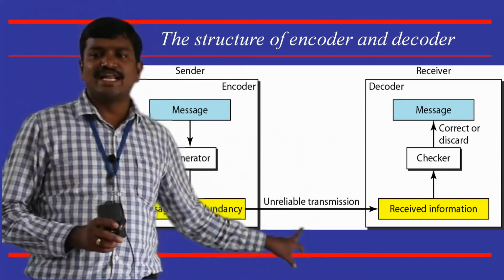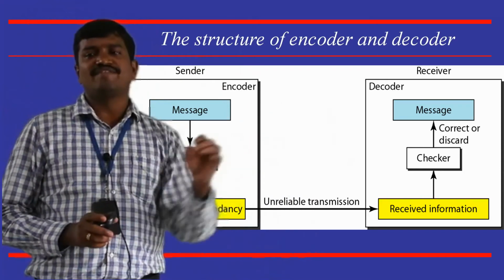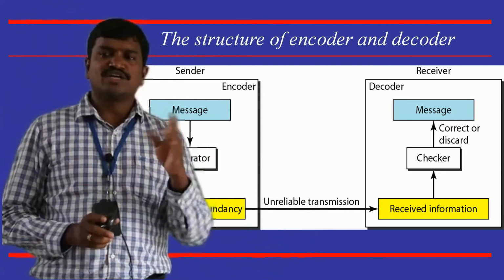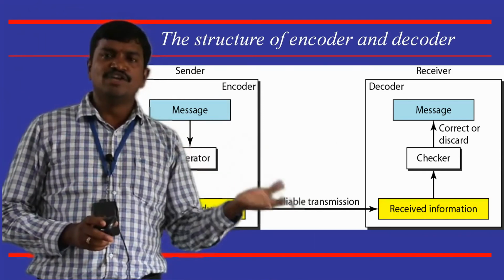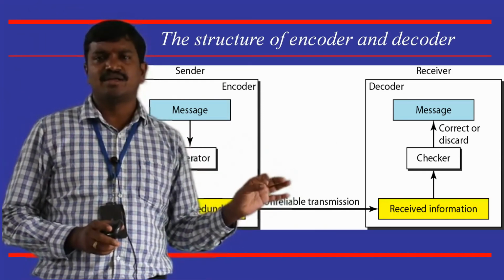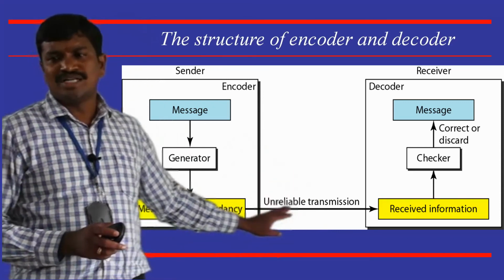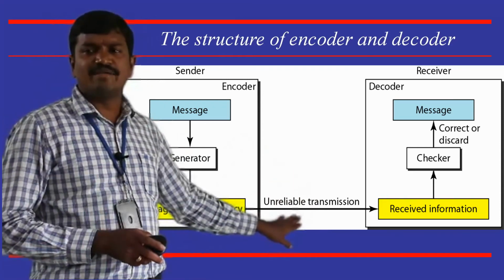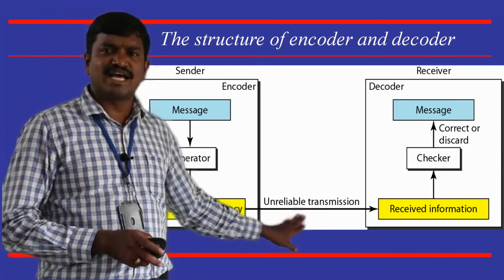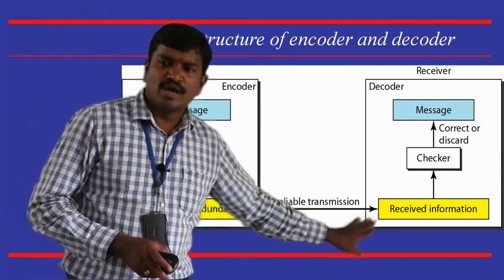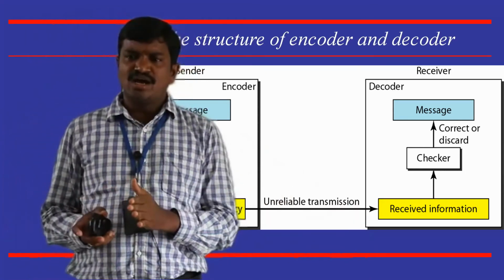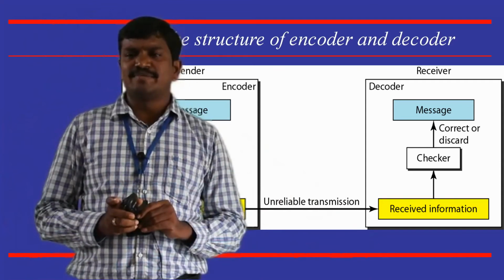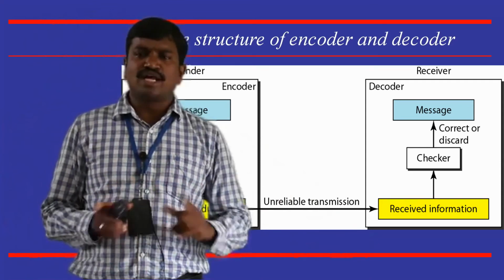Unreliable means there may be a chance of mistakes in the middle because of external influence or external attacks. Got it? So as it traverses the unreliable transmission, what will the receiver receive? Both the data and the redundant bits are received.